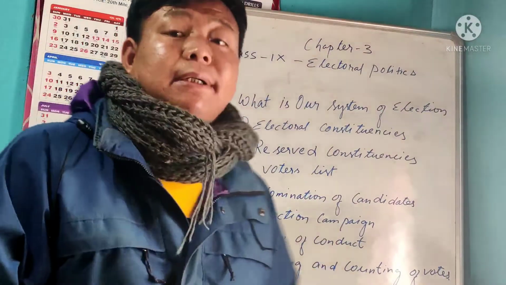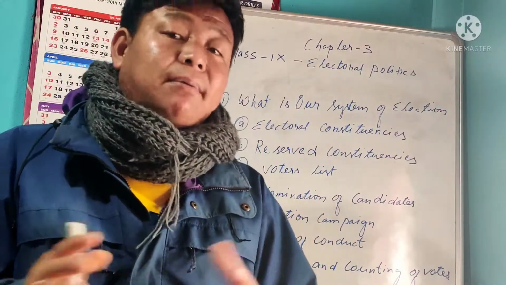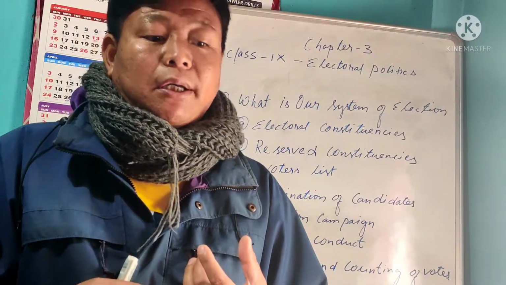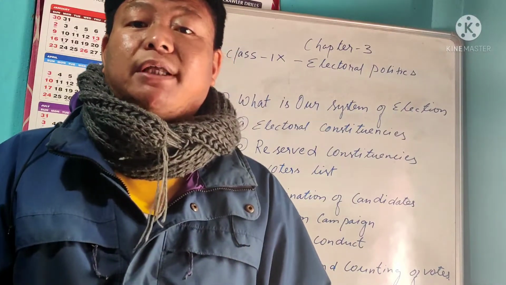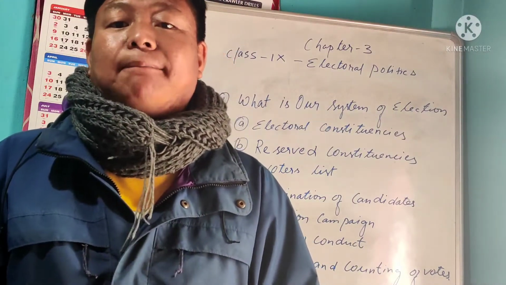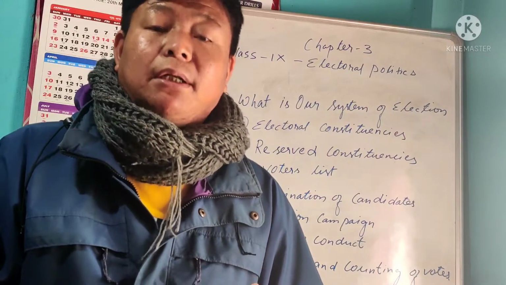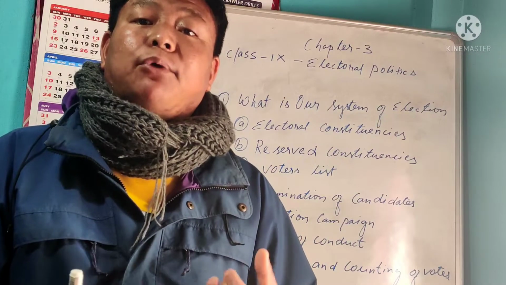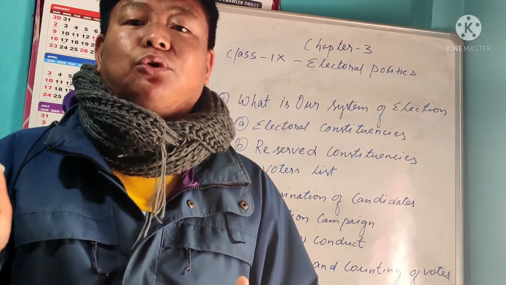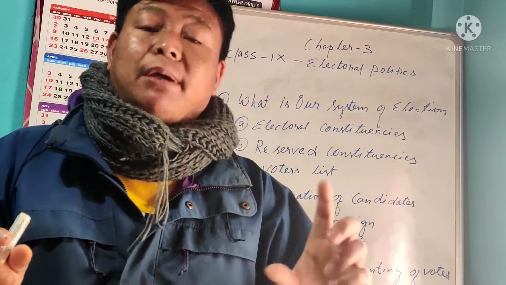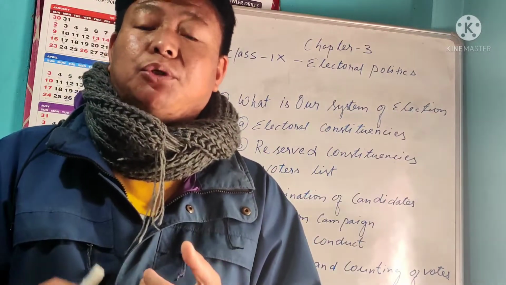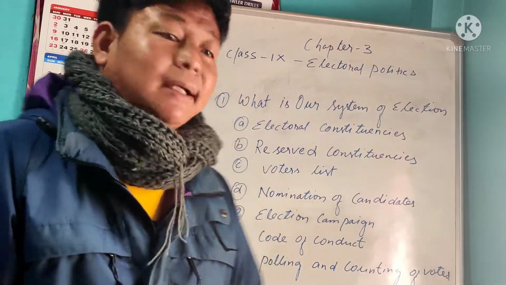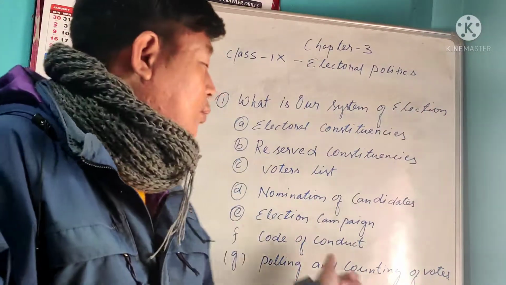Next is the code of conduct, and this code of conduct is from the government side. Like in your textbook, it is already given that you cannot inaugurate any schemes or projects during the election time. You cannot use the government vehicles, and you cannot spend more than a particular amount of money. So these all come under the model code of conduct. Liquor should not be there, and only that much percentage of the amount should be spent. You cannot preach, and you cannot manipulate in the names of religion and caste system. So these all come under the model code of conduct. This is the code of conduct.